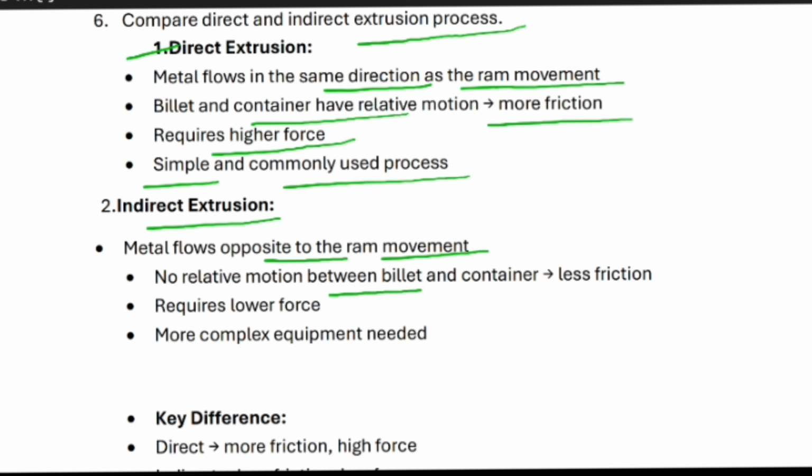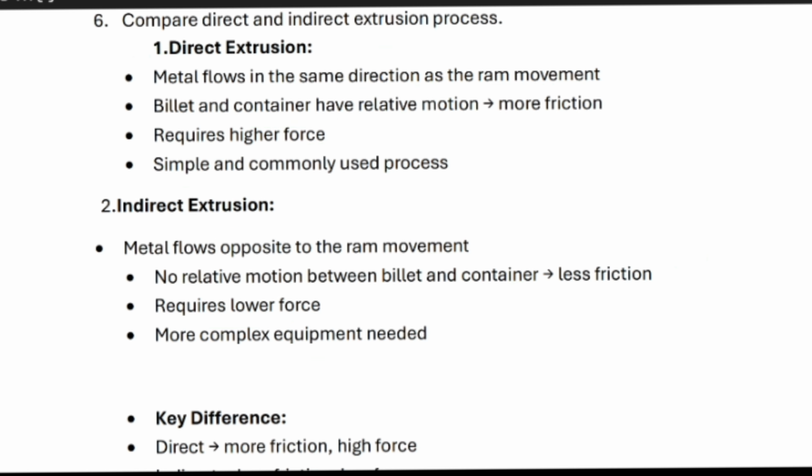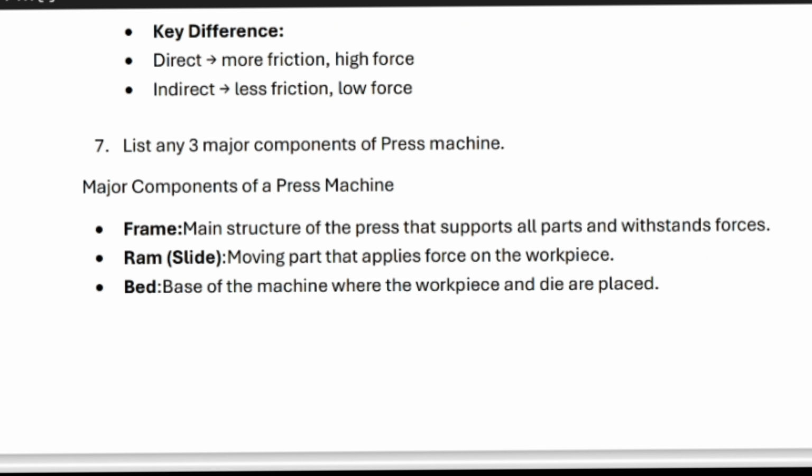There is no relative motion between the billet and container, so there is less friction. It requires low force, and more complex equipment is needed. In simple words, the direct method has more friction and high force, and the indirect method has less friction and low force.